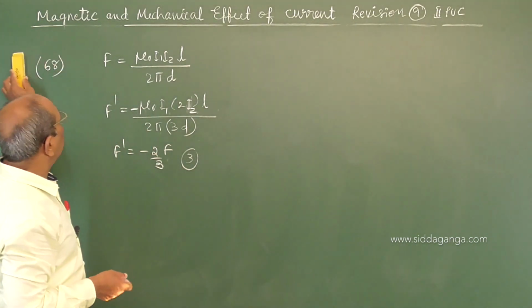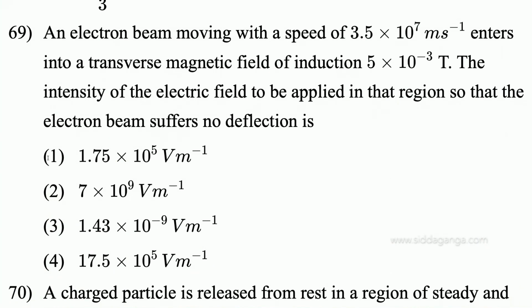Come to the next. An electron beam moving with a speed 3.5 into 10 power 7 meter per second enters into a transverse magnetic field of induction B equal to 5 into 10 power minus 3 Tesla.